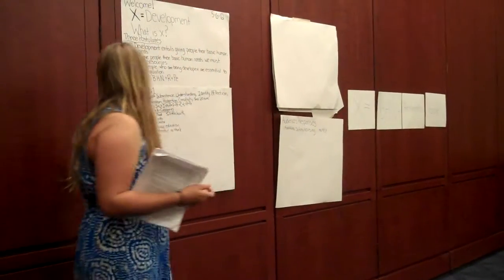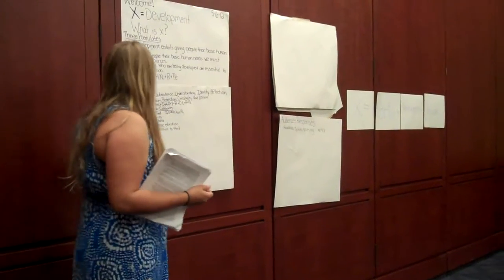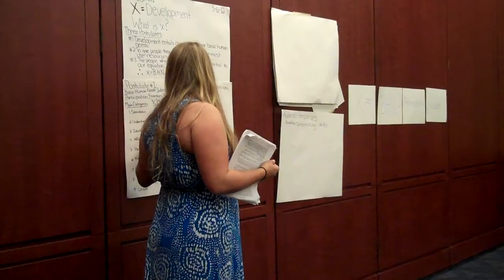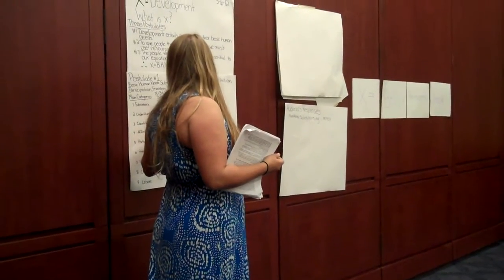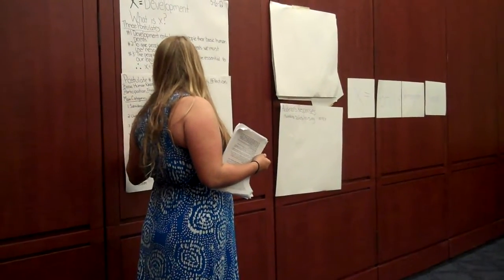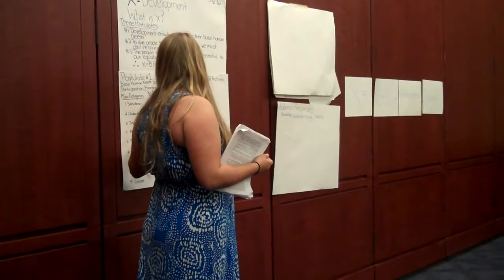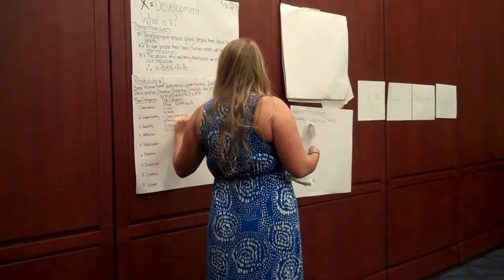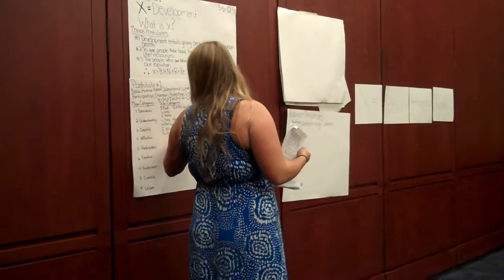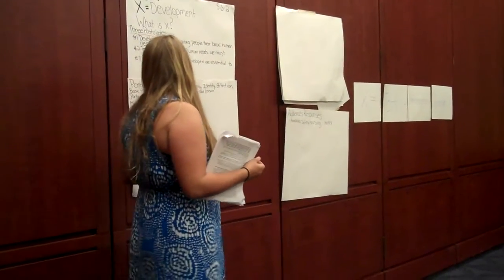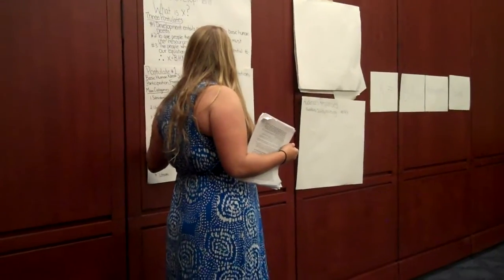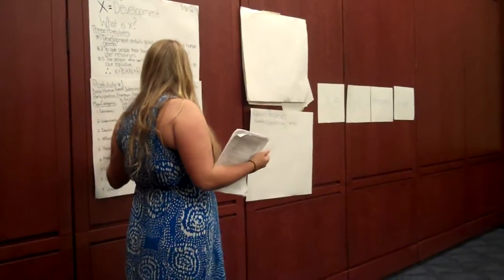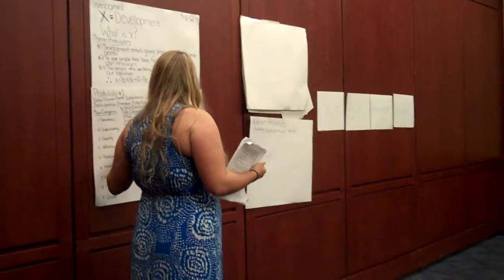Perfect. And then identity. I think this one's a little tricky, but I was thinking like personal identity that people can have, cultural identity, religious identity. And for affection, can anyone think of any subcategories? I think relationships. Family.